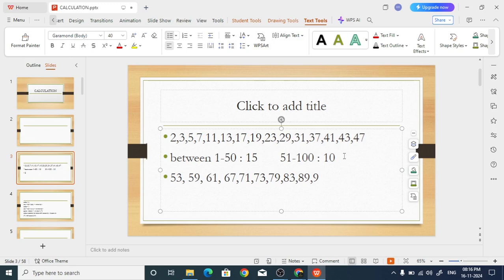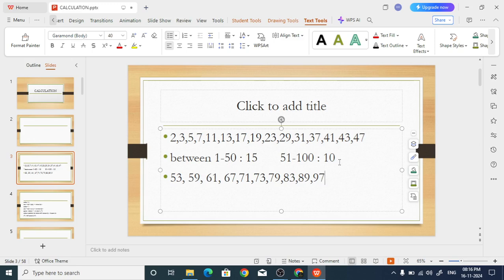The next one, how much? What is the prime number? 91? Is 91 a prime number? No, sir, it's not a prime number. Why? What are the factors of 91? It's divisible by 7. So 93 is not, and 97 will be the prime number. So there are 10 prime numbers between 50 and 100. Totally, between 1 and 100, there are 25 prime numbers.